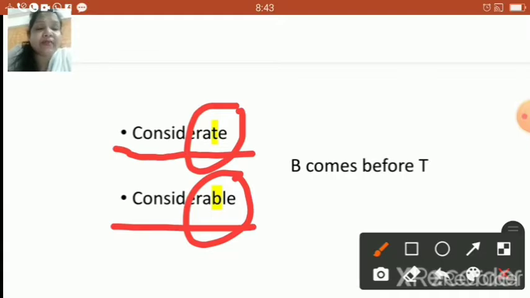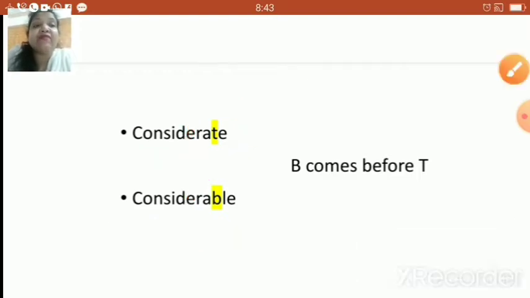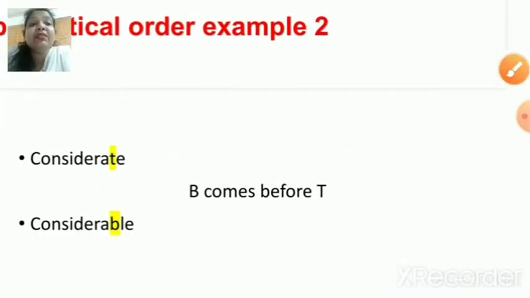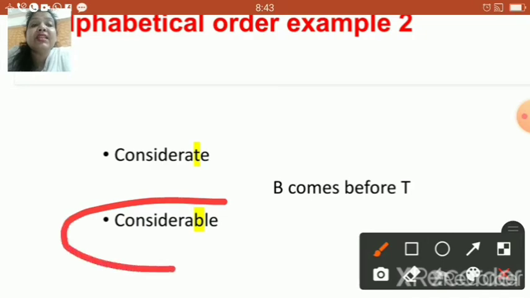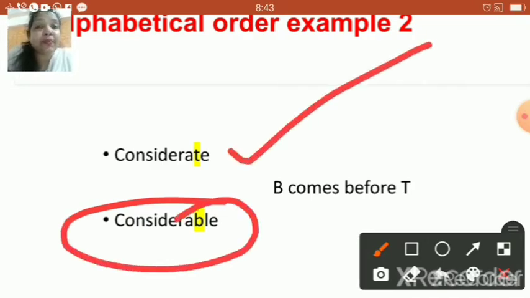So, yes, children. Now, which is the word that will appear first in the dictionary? Yes, the word considerable will appear first in the dictionary and later considerate will appear. The reason is B comes first before T. Understood, children? This is how you need to check the alphabetical order of the words.